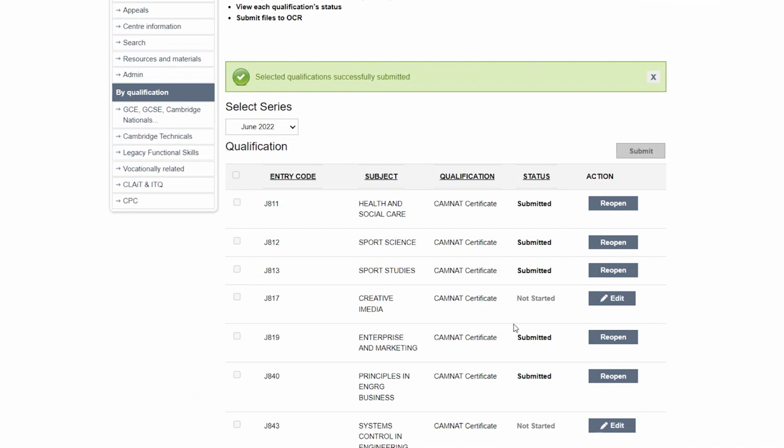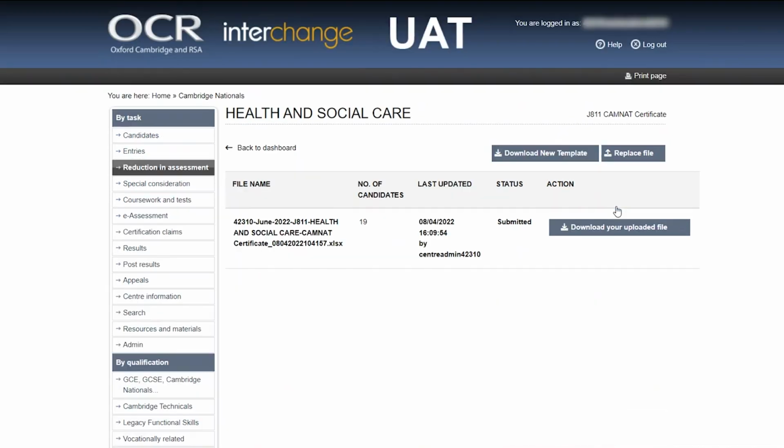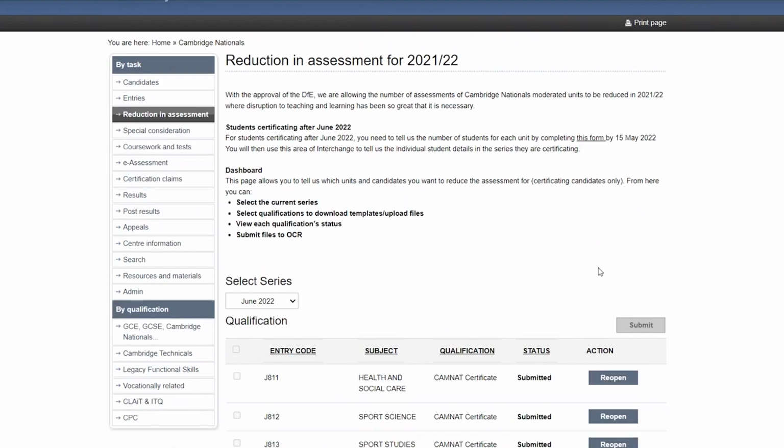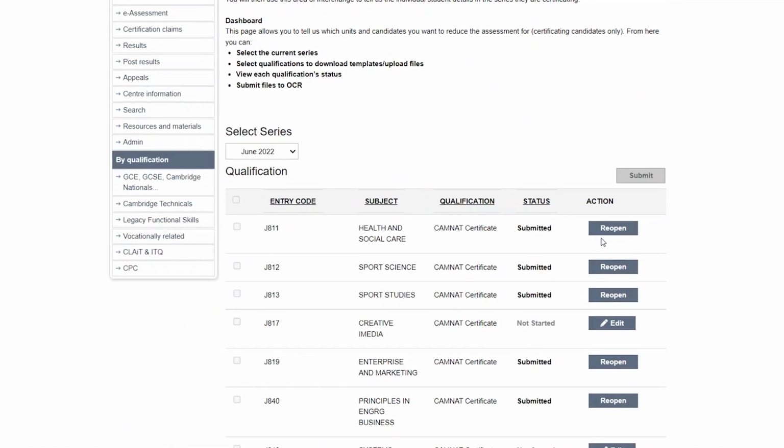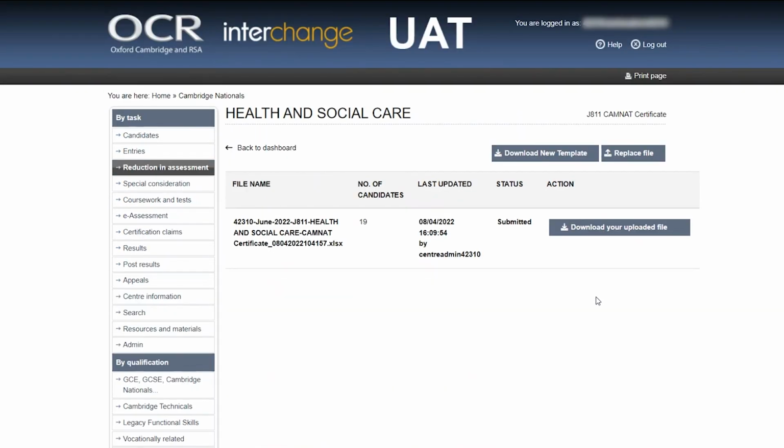If you need to make any further changes whilst the submission window is still open, then you can select to reopen the relevant file. You can download the file, which will be the version that you have already submitted. You can make any amendments that you may have, resave, and then replace file. Once you have submitted your files, if you would like to view and save a copy of your submitted files, then you can select to reopen, and then you can download the file that was submitted to us.